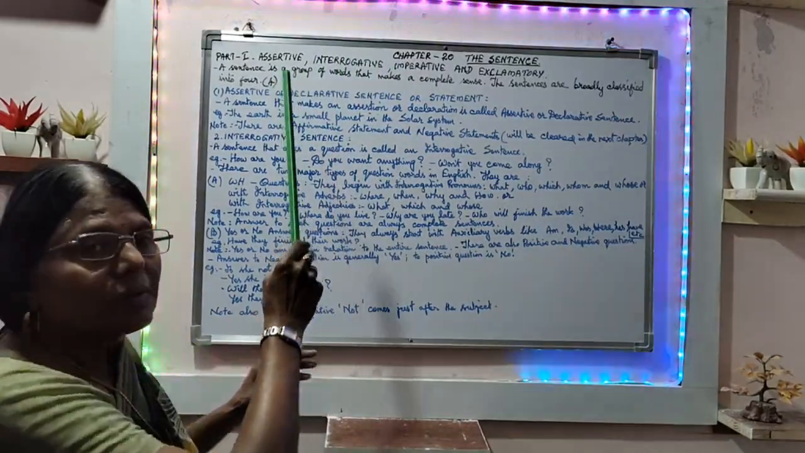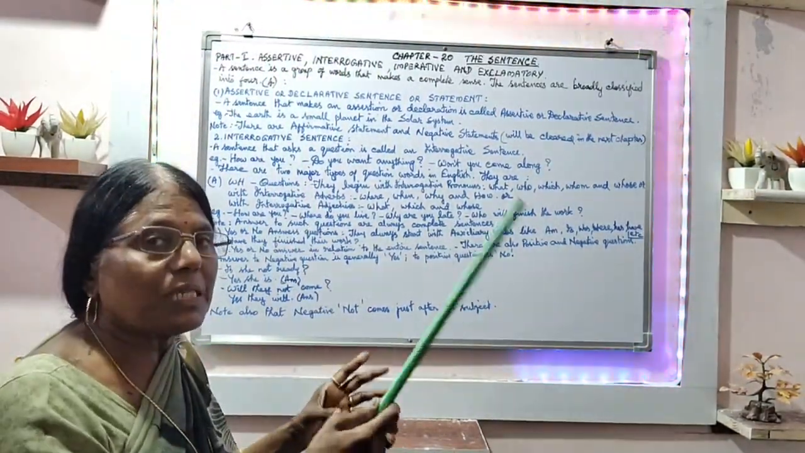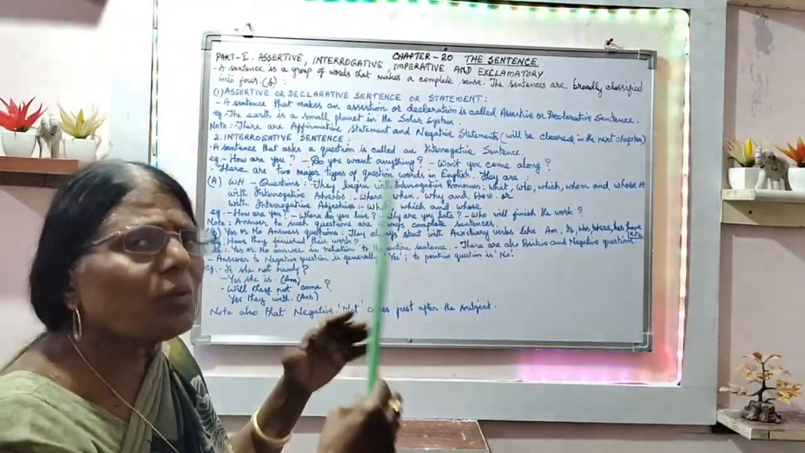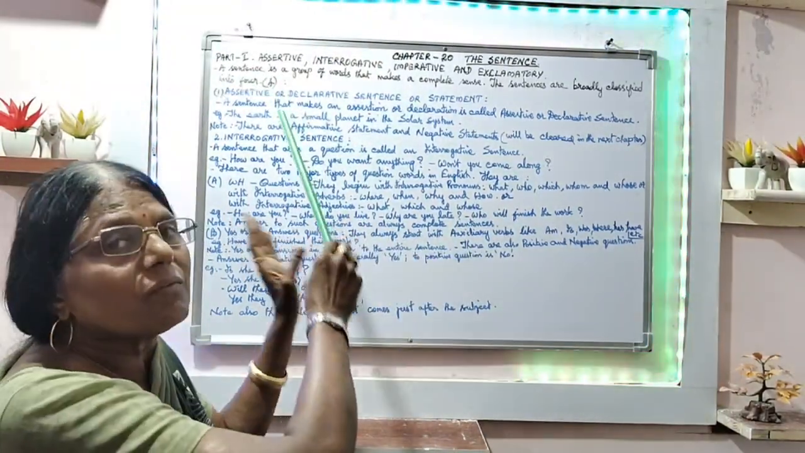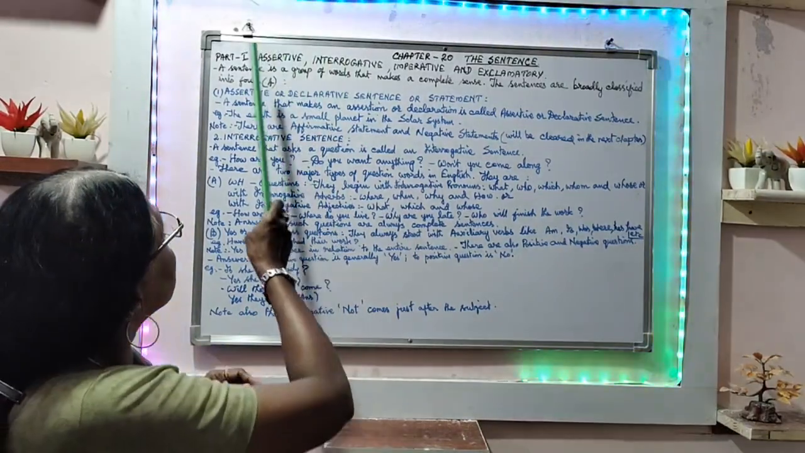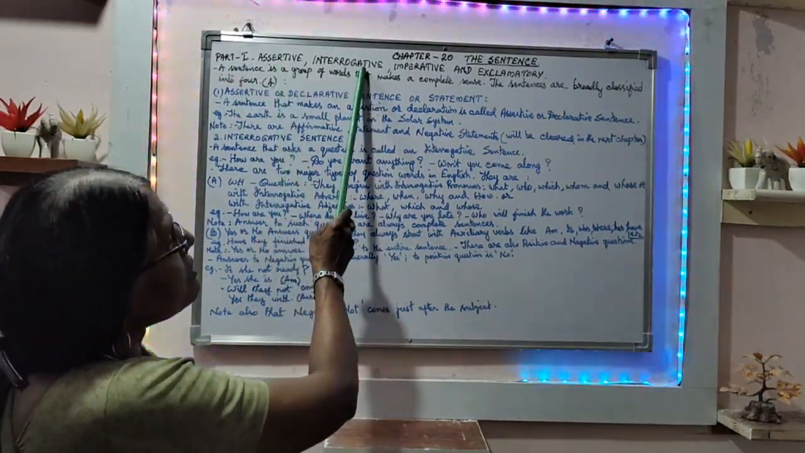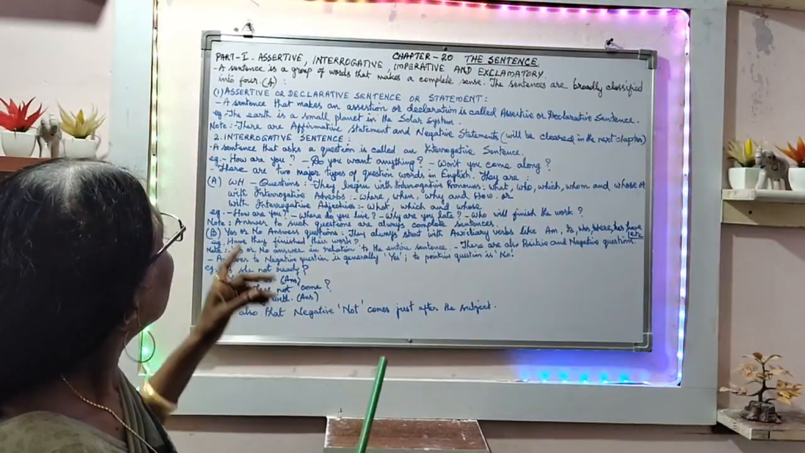Sentences come in the initial stage, before parts of speech. We came to know what kinds of sentence there are. Now we are going to deal with those sentences elaborately: assertive sentence, interrogative sentence, imperative sentence and exclamatory sentence.